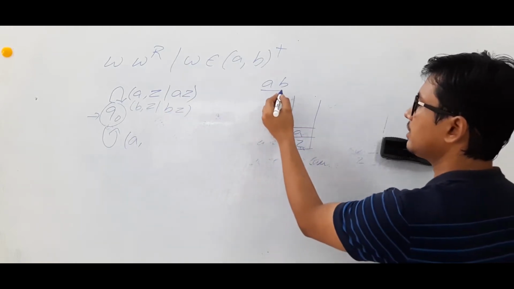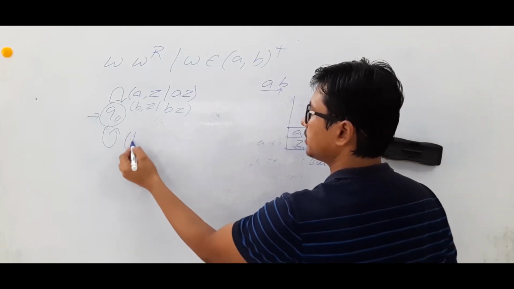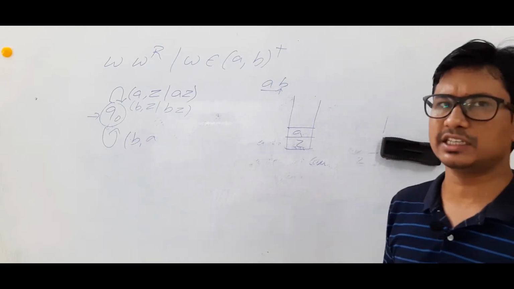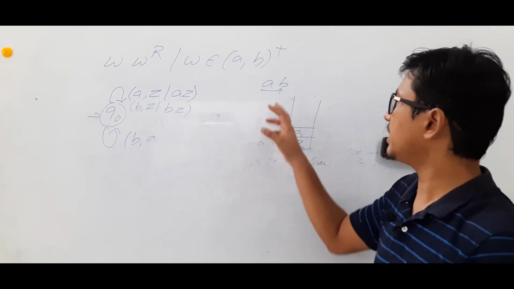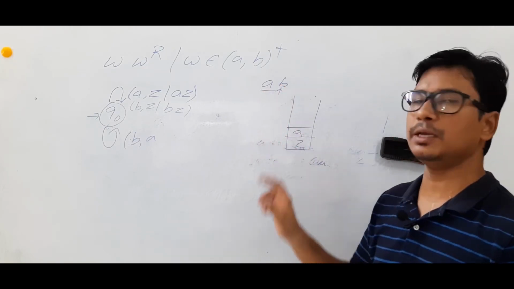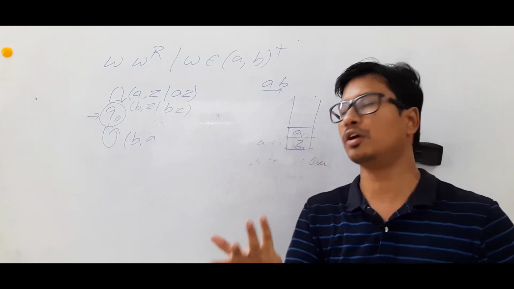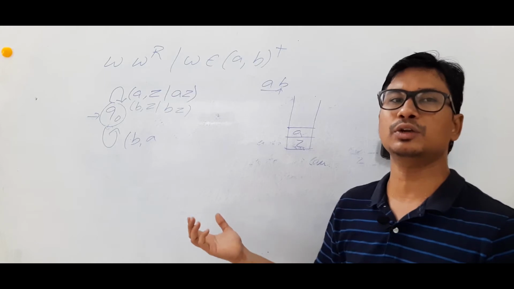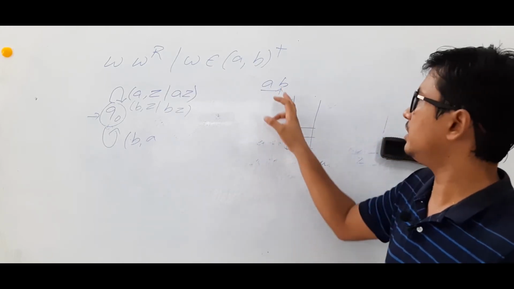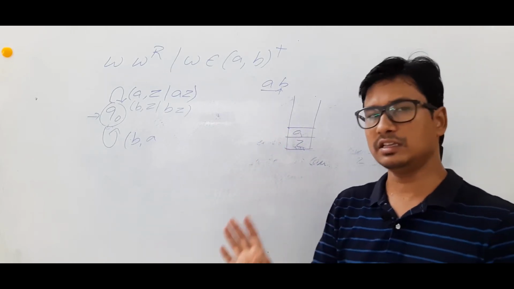Now I am looking at the alphabet B, and the top of the stack is A. Then obviously I can consider that the center has not come. When can the center come? The case is that whatever alphabet you are looking at, the same alphabet is on top of the stack, then you are in confusion whether the center came or not. But in this case, we can absolutely say that the center has not come, because the top of the stack is A and the alphabet you are looking at is B. They are not equal.